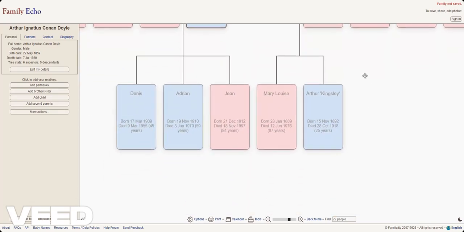Together they had two children, Mary Louise and Arthur, nicknamed Kingsley. Mary was born January 28th, 1889, and died June 12th, 1976, at the age of 87. And Kingsley was born November 15th, 1892, and died October 28th, 1918, at the age of 25.